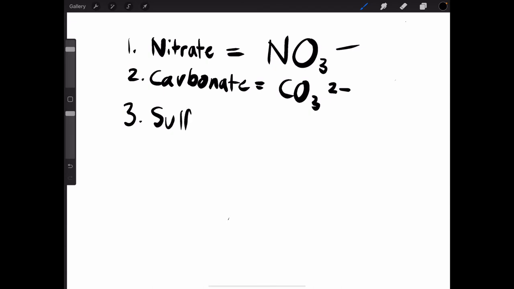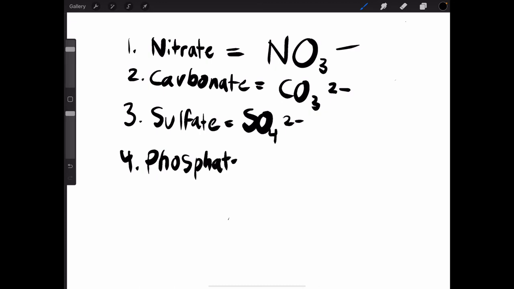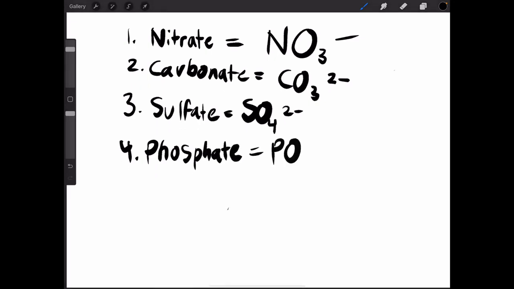The next one, sulfate, SO4 2 minus. Phosphate, which has the chemical formula PO4 3 minus.